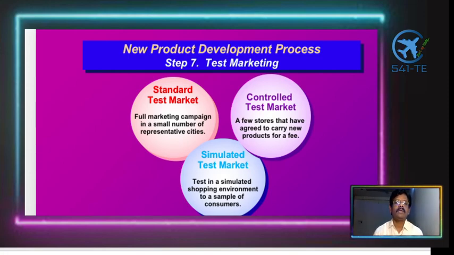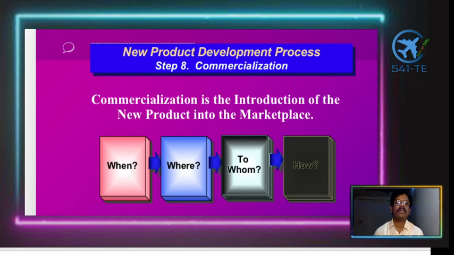Then the eighth one is all about the commercialization of the product. Finally, commercialization is the introduction of the new product into the marketplace: when, where, to whom, and how. These are the things that are answered and clarified for further action in bringing the product into the market for commercialization purposes.